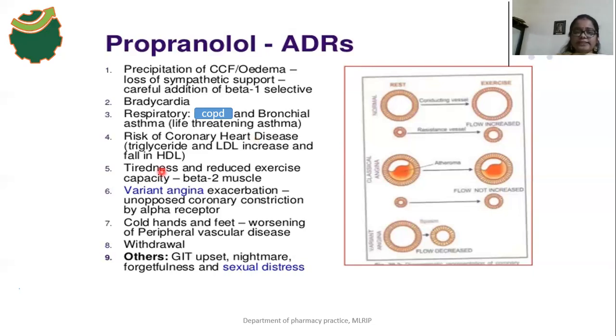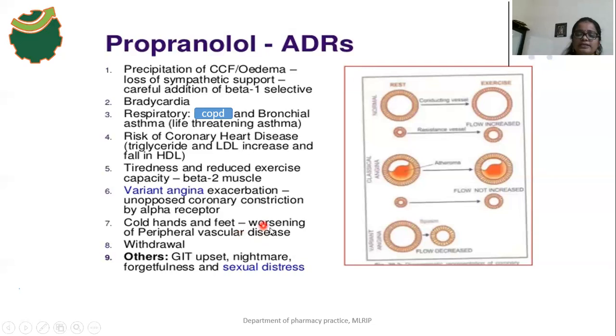Tiredness and reduced exercise capacity also occur, due to blockade of the beta 2 receptors. Cold hands and feet also occur due to blockade of the beta 2 receptors.